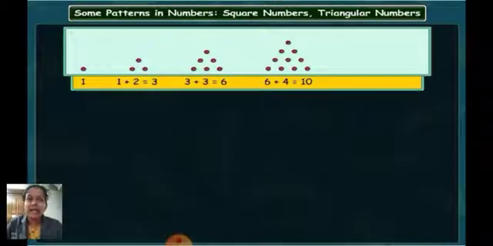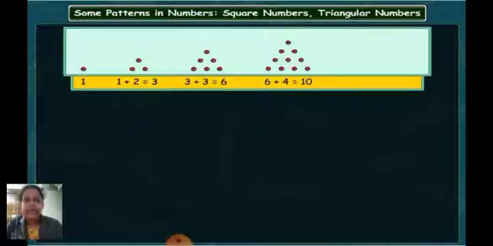Then we have 6 dots arranged up and again 6 plus 4. Okay. Here if you see, 1 plus 2, then we are doing plus 3, then plus 4, then we will be doing plus 5, plus 6 and so on. So here, whatever was the answer of the previous number, that is 6, you have now added how many dots? 4 dots. So what is the answer you are getting now? That is equal to 10 dots.